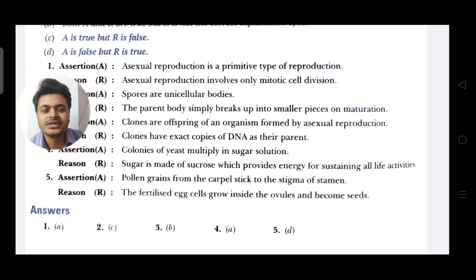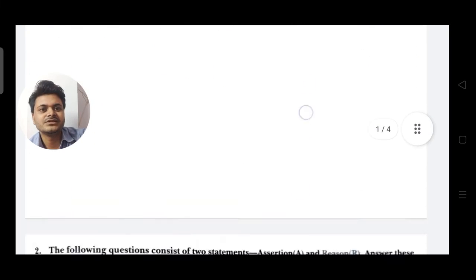So again I'm repeating the answers for questions 1, 2, 3, 4, 5. For question 1 the correct option is A, for question 2 the correct option is C, question 3 the correct option is B, for question 4 the correct option is A, and for question 5 the correct option is D. So let's move to the next assertion reason question.